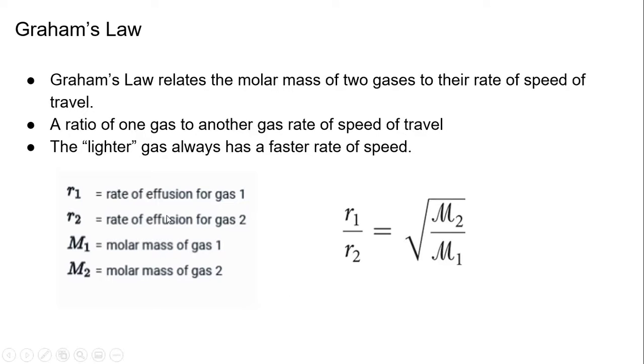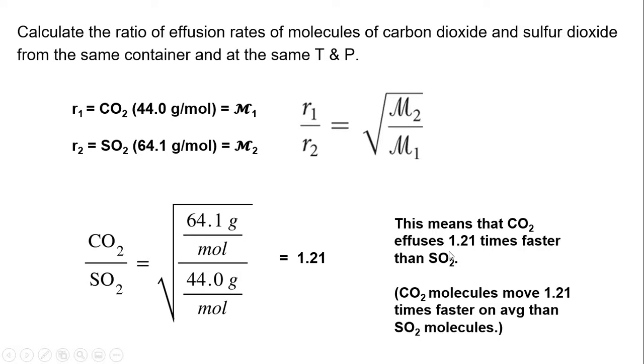Here we have R1. That is the rate of effusion for gas 1, and that should be the lighter gas. Calculate the molar mass of the lighter gas. That should be up here. R2 should be the heavier gas. And then what happens is that they are placed inversely to each other. So M2 should end up with the gas that has the heavier molar mass, and M1 should have the lighter molar mass on the bottom.